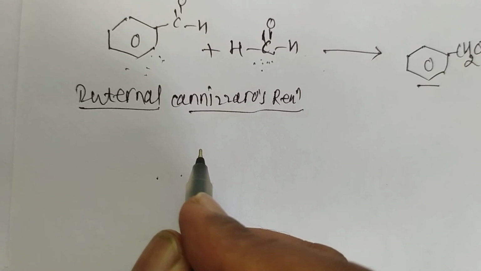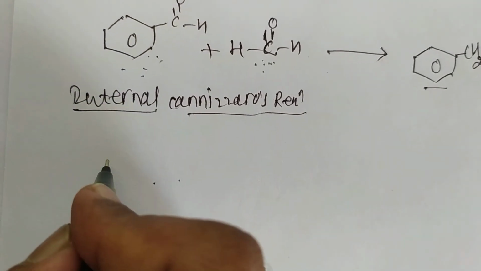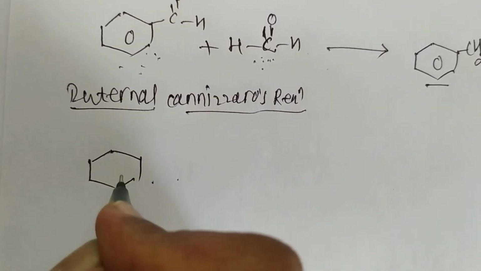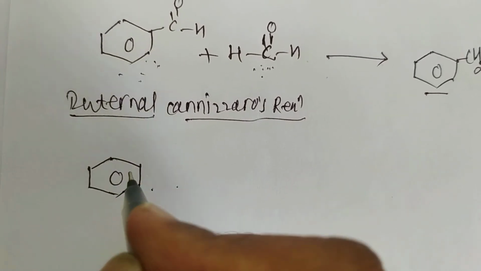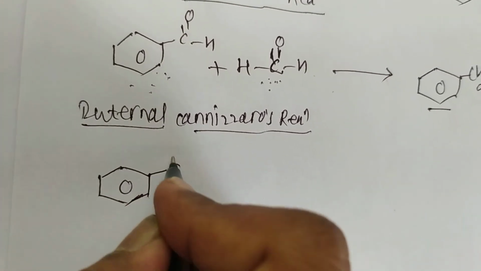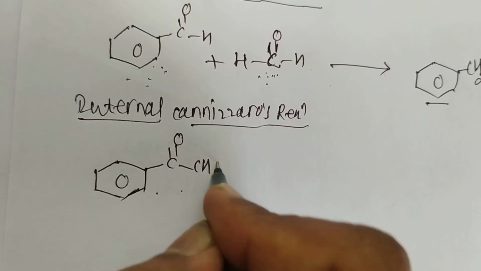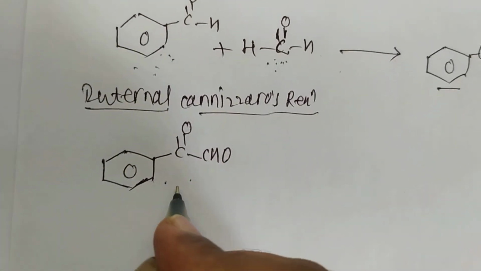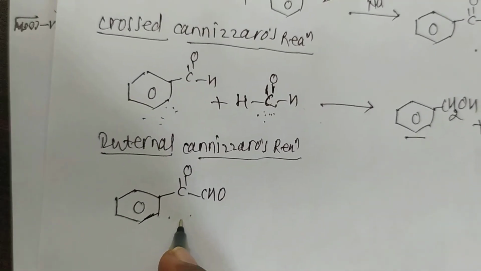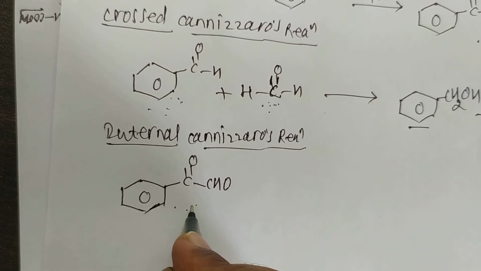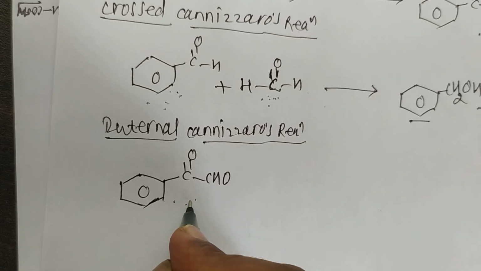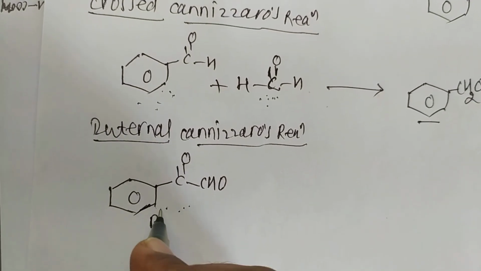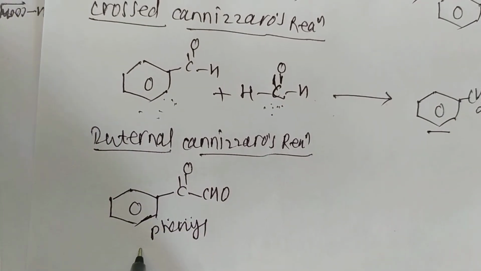This is called the internal Cannizzaro reaction. Suppose we consider C double bond O and CHO. This is phenyl glyoxal, a 1,2 dialdehyde or alpha keto aldehyde.